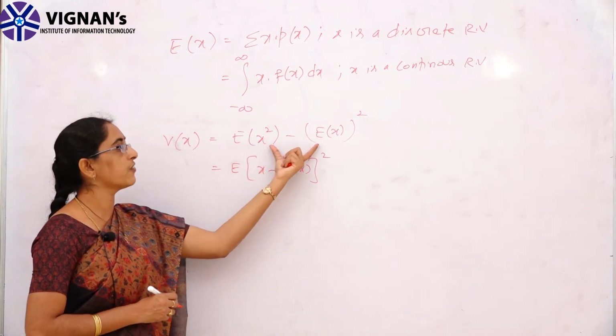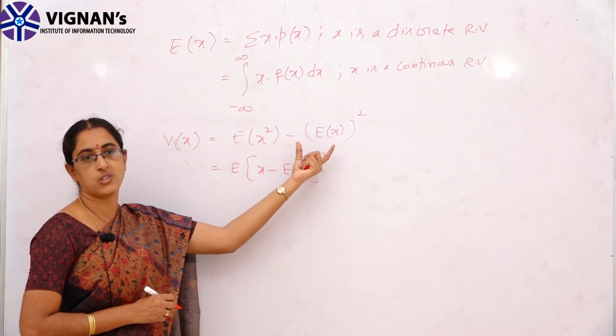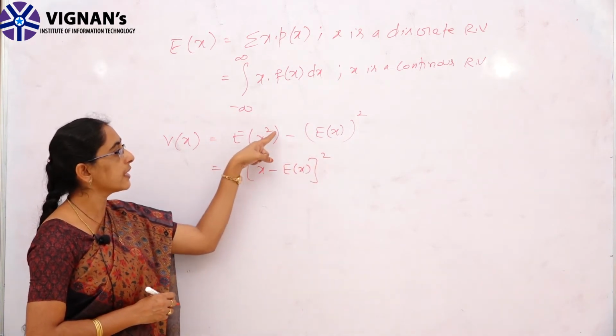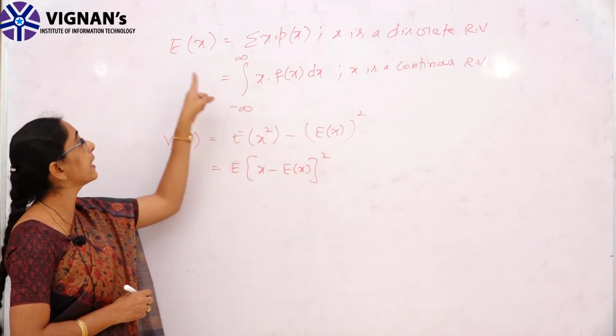There is a lot of difference between expectation of x square and expectation of x whole square. Here we take the square of x, and here we take the square of the entire mean. E of x is nothing but the mean only.